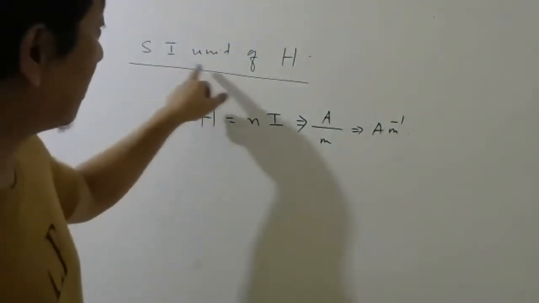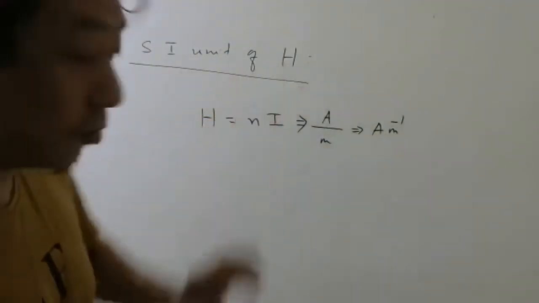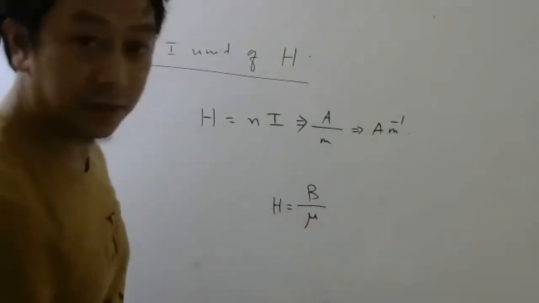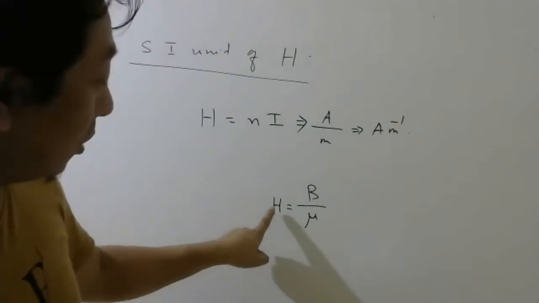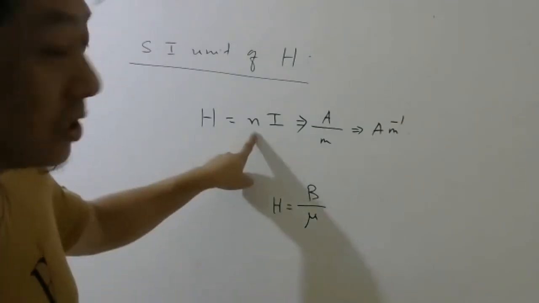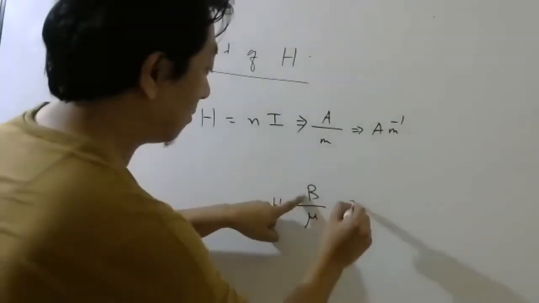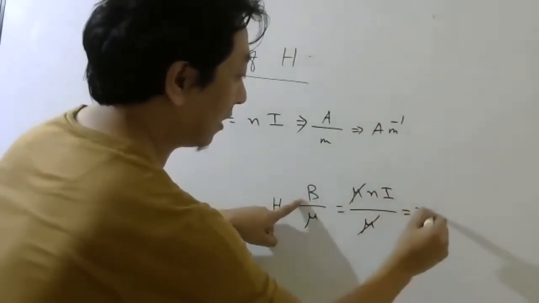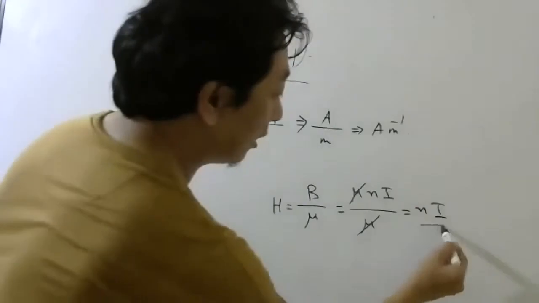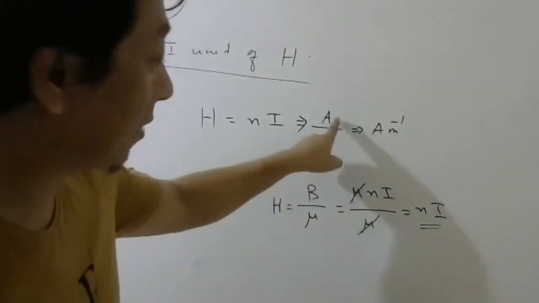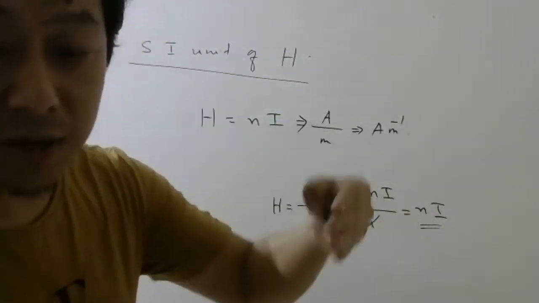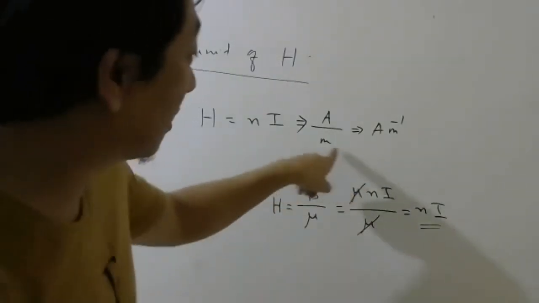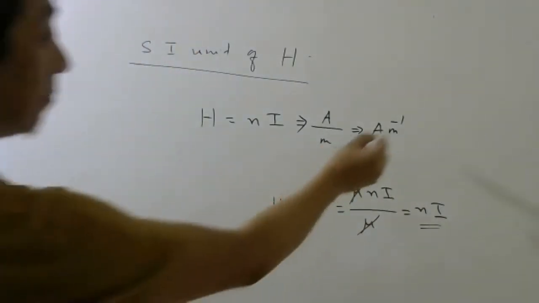So please remember the SI unit of magnetic intensity. Don't use this formula to find the unit, that will take more time. Use this formula. Because what is B? B is mu nI, no? Divided by mu. Mu cancels. nI. So use this formula. It will be easy. Current is ampere. What is small n? Number of turns per unit length. Per unit length means what? Divide by meter. So it will be ampere per meter.